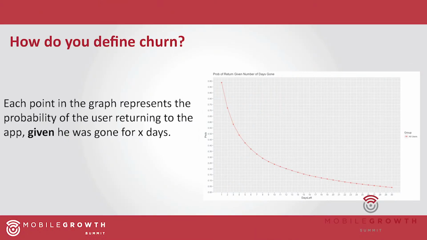This graph here can help us very much in deciding this threshold of time period. On the x-axis, this is the number of days a user left, the number of days absent from the app, and on the y-axis, this is the probability of a user to return by himself, organically. And as we would expect, this graph declines, because the more time that the user left the app, the more time that we didn't see him, the less likely he will return by himself.